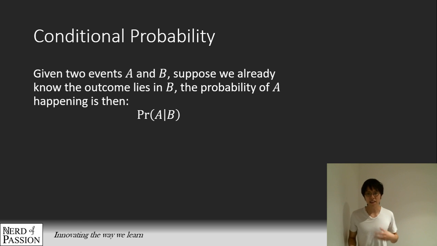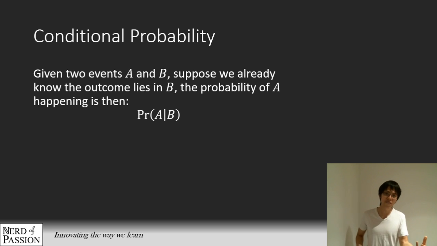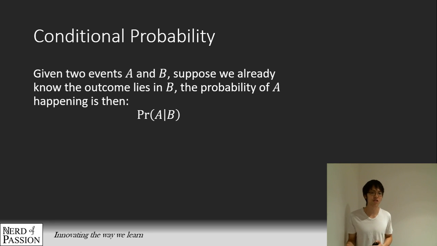What this means is that we have a new piece of information at hand. We know that B has already happened. Now with this new information, we have to evaluate the probability of A happening. Usually the new information affects whether A is going to happen or not. Let's say, for example, the probability of me going for a run tomorrow, given that it will be raining. Knowing that it is raining is an additional piece of information, so of course that will affect whether I go out to run, and it is going to lessen the chance that I run.